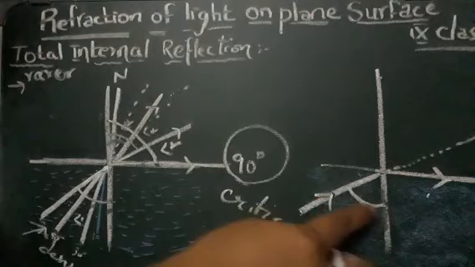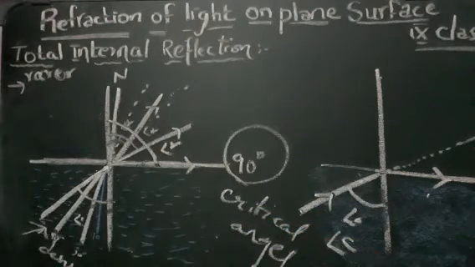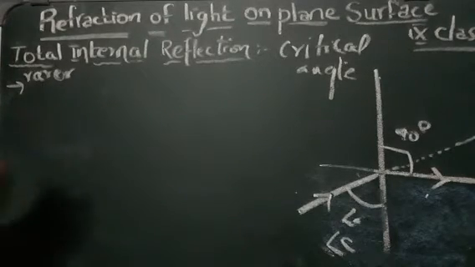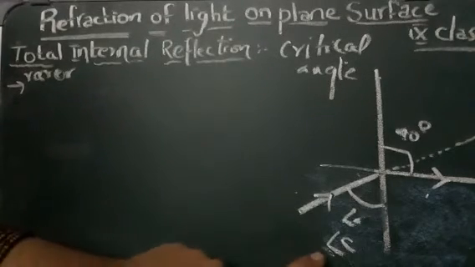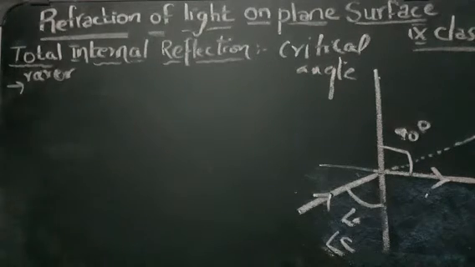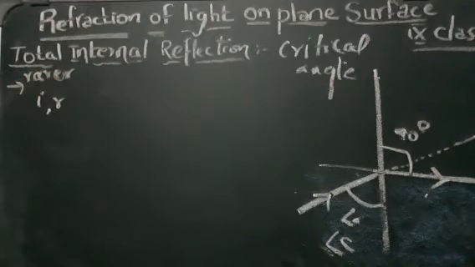So this angle of incidence is called the critical angle. This critical angle takes place only when the light ray passes from the denser region to the rarer region. Let i be the angle of incidence and r the angle of refraction.